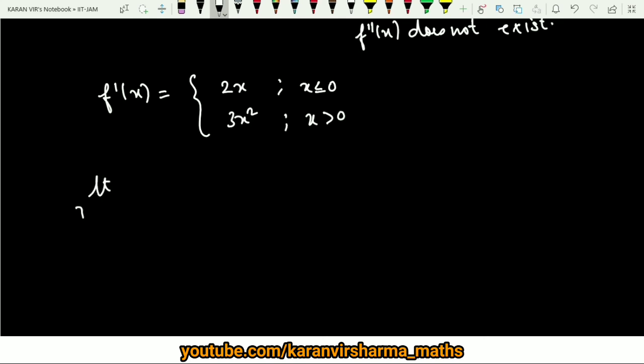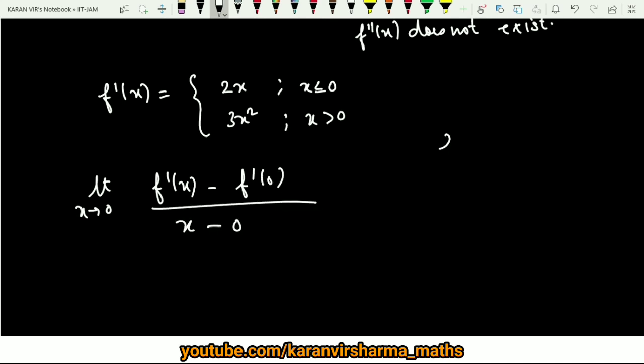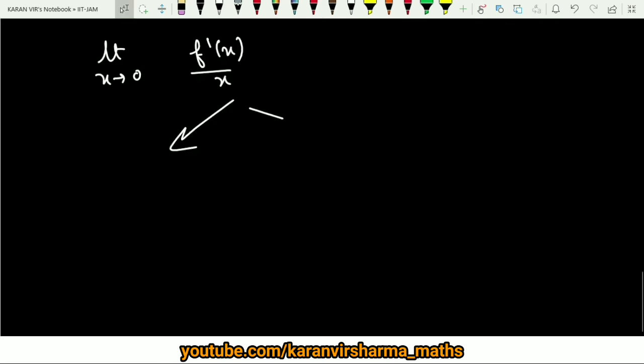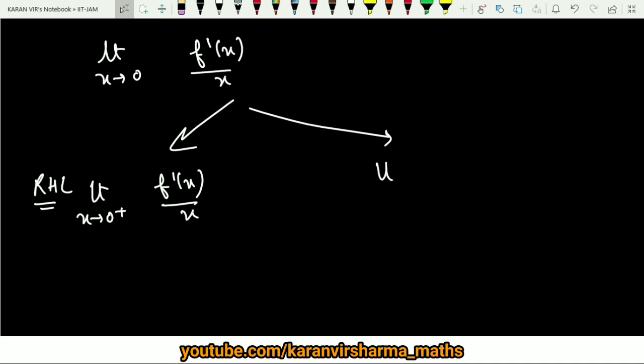So limit x tends to 0, f dash x minus f dash at 0 upon x minus 0. And what is f dash at 0? At 0 you can see the function is 2x, so it will be 2 into 0, that is 0. So you are left with the limit x tends to 0 of f dash x upon x. Now divide it into two parts, the left hand limit and the right hand limit. So the right hand limit, that is limit x tends to 0 positive f dash x upon x, and the other case is limit x tends to 0 negative f dash x upon x.